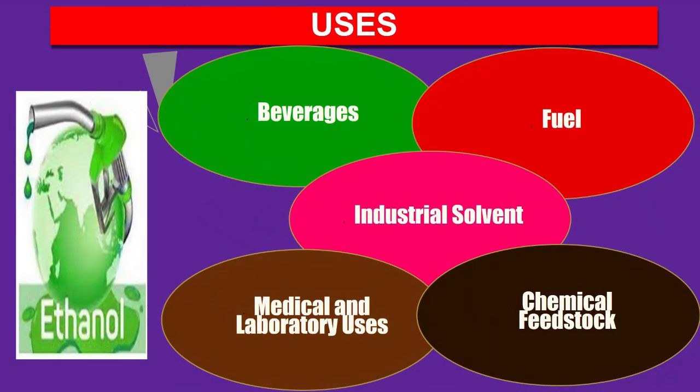Ethanol can be used in beverages. Ethanol is a type of alcohol found in alcoholic beverages, and it is consumed socially in various forms such as beer, wine and spirits. And fuel, it is used as a biofuel. It is often mixed with gasoline to produce ethanol blended fuels. And industrial solvent, due to the ability to dissolve a wide range of substances. Ethanol is used as a solvent in the manufacturing of pharmaceuticals, perfumes and other products.